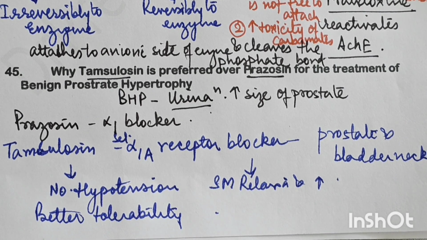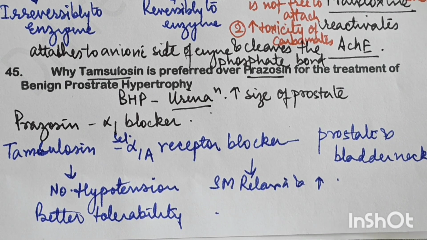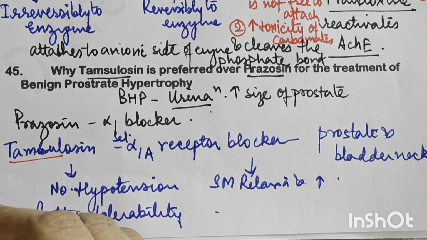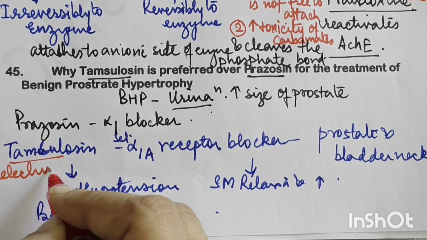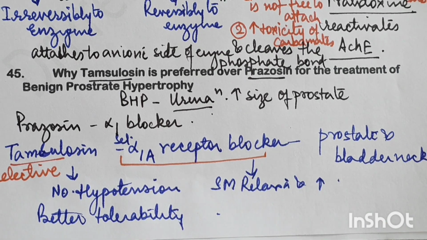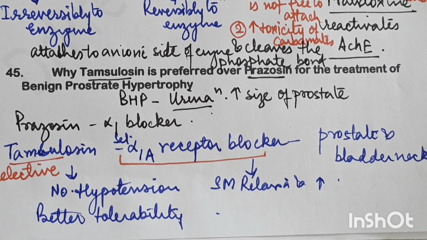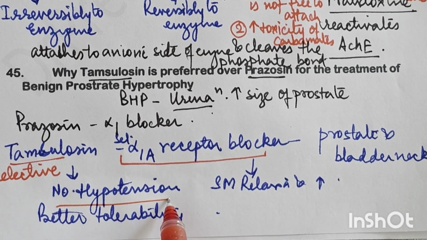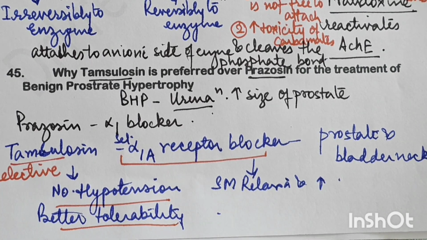Prazosin is an alpha-1 blocker, so yes, it also produces efficacy, but now we have got more uroselective drugs. So tamsulosin is actually said to be uroselective. It specifically acts on the alpha-1A receptor, which is present in the trigone and the bladder sphincter area. And there it contracts the bladder muscles, relaxes the sphincter, and allows the urine to be passed. Secondly, it does not cause hypotension like prazosin, and it has got a better tolerability.